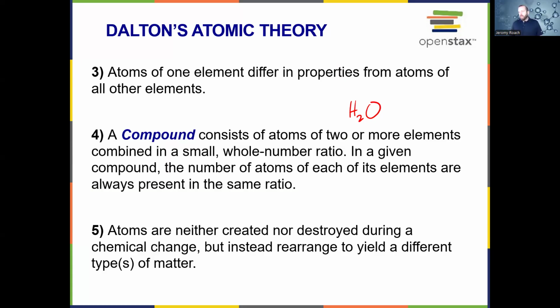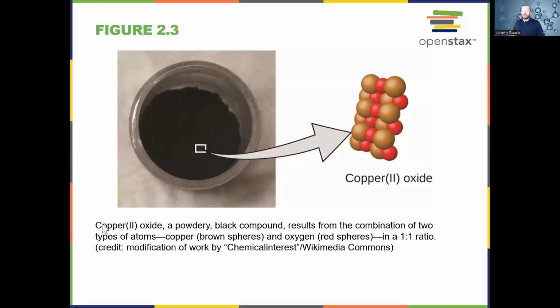And the fifth postulate is that atoms are not created or destroyed during a chemical change. They only rearrange to yield different types of matter. And this is copper(II) oxide. This is a black powdery compound, and it's two different types of atoms: copper and oxygen. We can see the copper is in brown and the oxygen is in red. This is a 1-to-1 ratio, which means for every one copper atom, there's one oxygen atom.